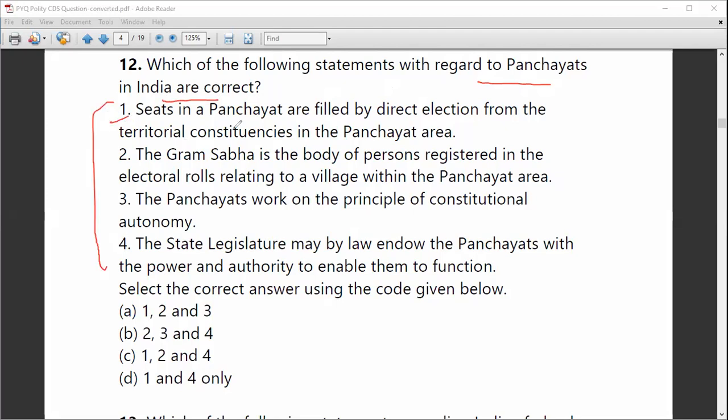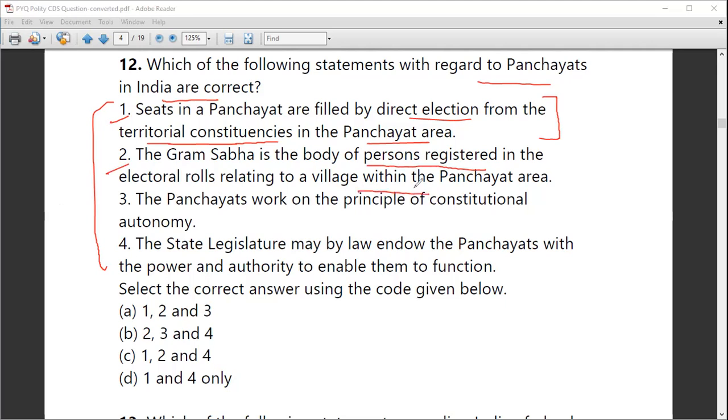First statement says, seats in Panchayats are filled by direct election from the territorial constituencies in the Panchayat area. Yes, it is correct, because there is a direct election conducted for the Panchayat system, in which all people above 18 can participate. Next statement is, the Gram Sabha is the body of persons registered in the electoral rolls relating to a village within the Panchayat area.